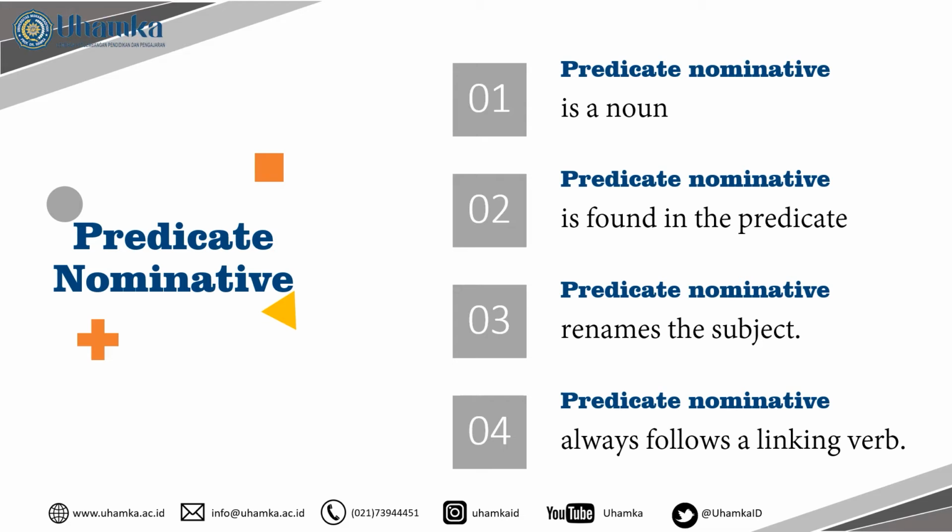And the third, predicate nominative renames the subject. And the last one, predicate nominative always follows a linking verb. Yeah, just because it renames the subject, of course. It always comes after a linking verb. Still remember to be, seem, look, and so on?